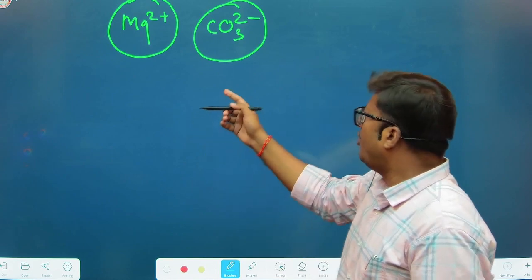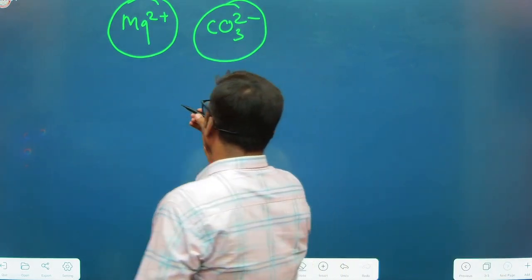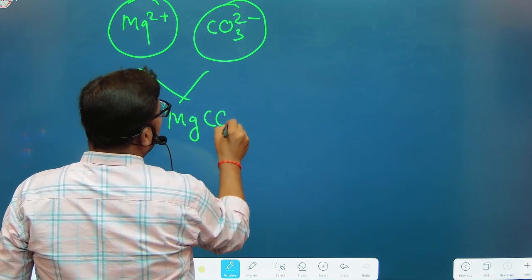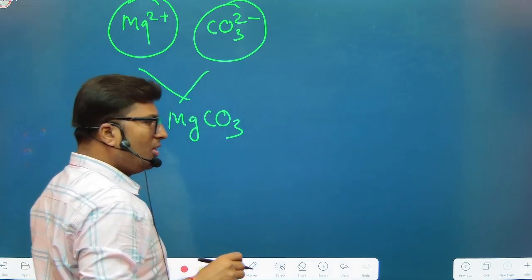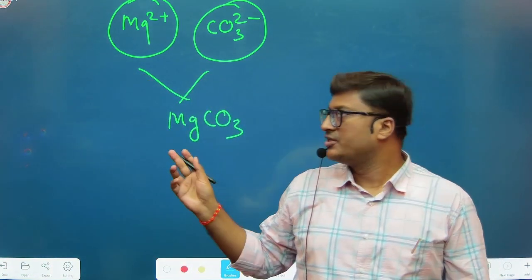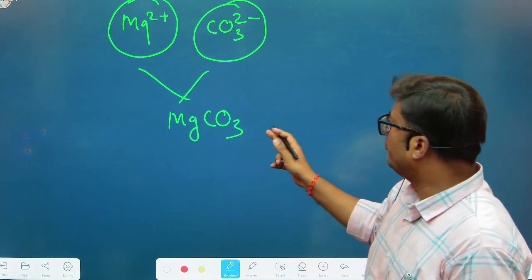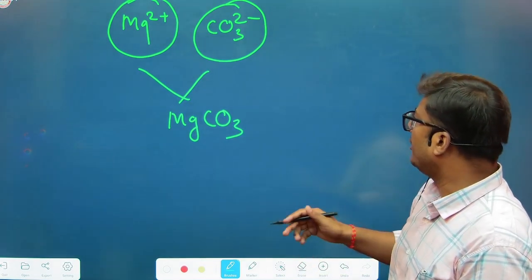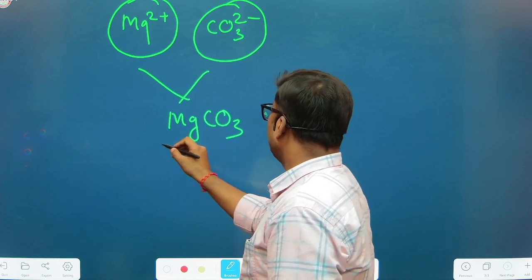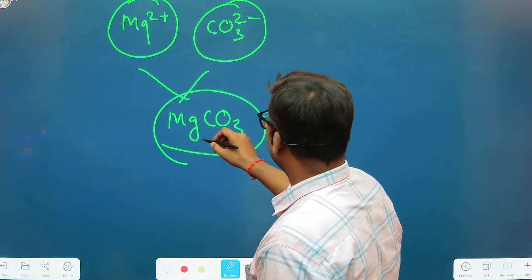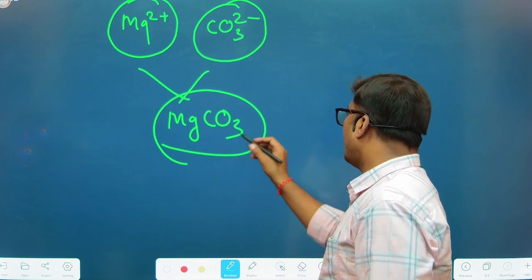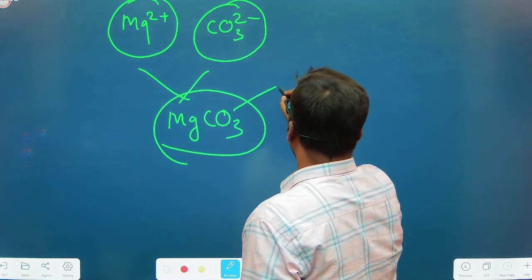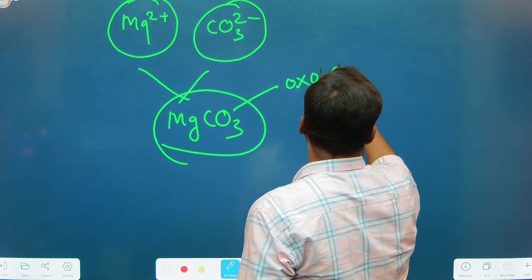So they form ionic compounds, that is MgCO3, magnesium carbonate, which contains the metal in the form of a bivalent cation and carbonate as the bivalent anion. So this is a salt that contains magnesium 2+ and carbonate 2- negative charge. This is a type of oxosalt, right? Oxosalt.